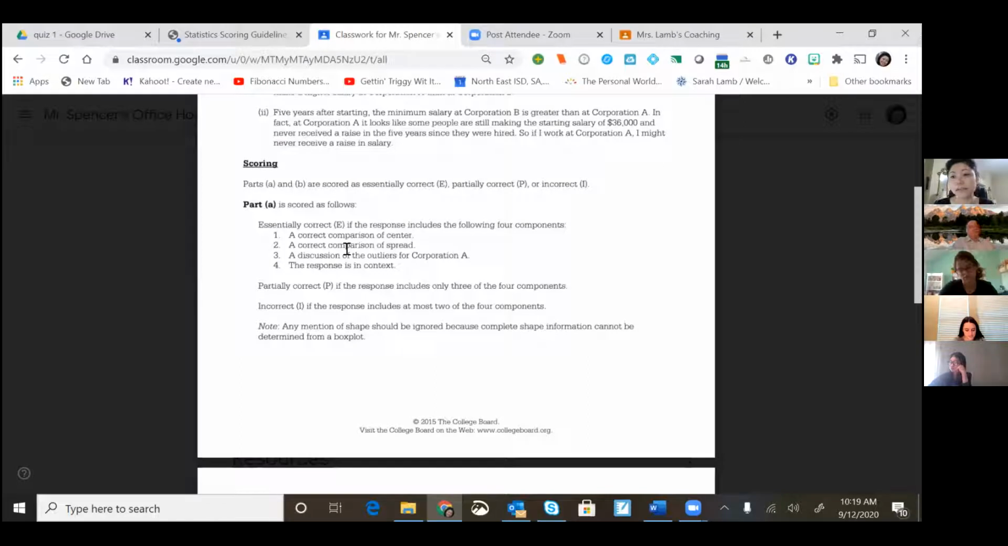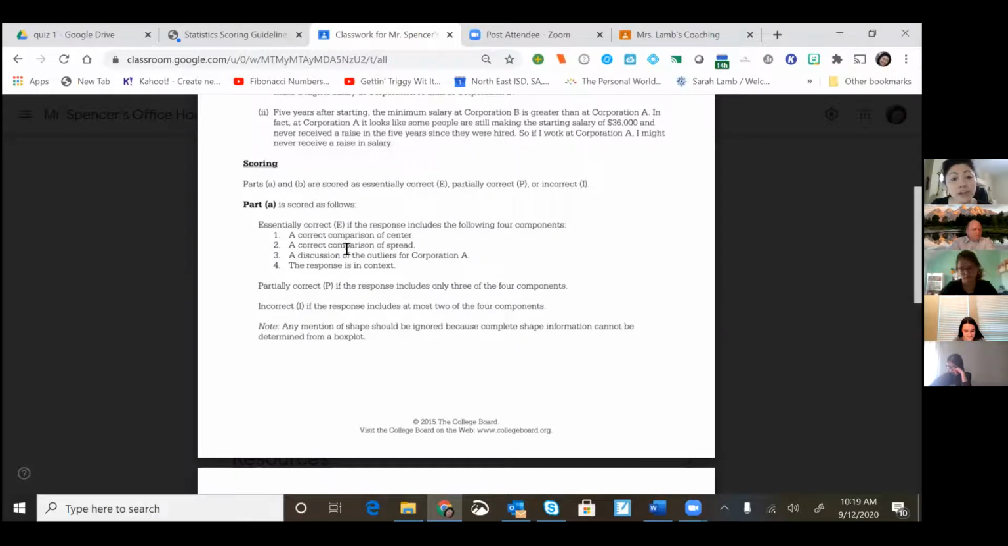We noticed on the quiz that there were a lot of misconceptions on this question, of the students not realizing that it's the same people 5 years later. So a lot of the wording in their explanations would say something like the starting salary in Corporation B is higher, but that's not in context of the problem, because it wasn't a starting salary. They had been there for 5 years and they were comparing what happened 5 years later. So make sure that you are reading the full prompt and really understanding the context.